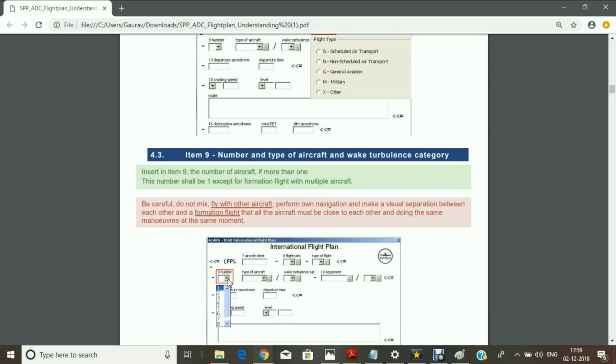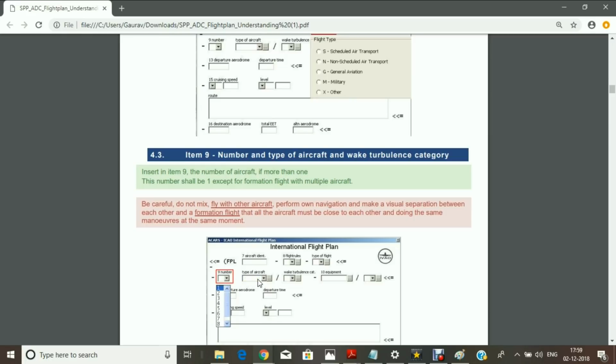Next we'll go to item number 9, which is the number. How many aircraft are actually flying with that same flight plan? For example, if a prime minister is flying, as you all know, the prime minister doesn't fly with a single aircraft. We have two fighter jets which will secure and take care of the aircraft. So you can write three, one for your own aircraft and two for the fighter aircraft.